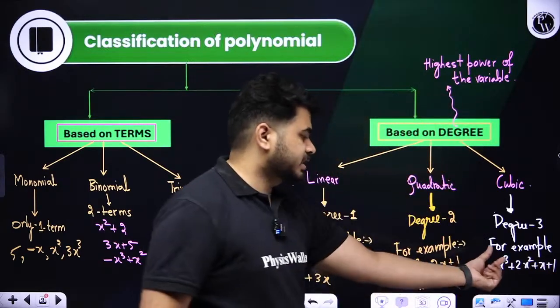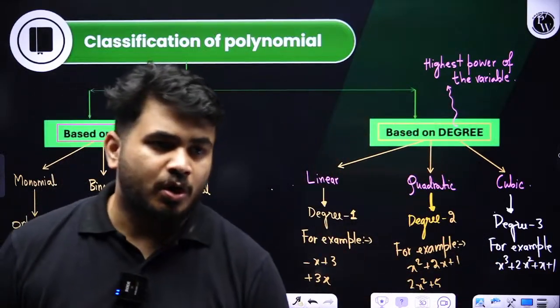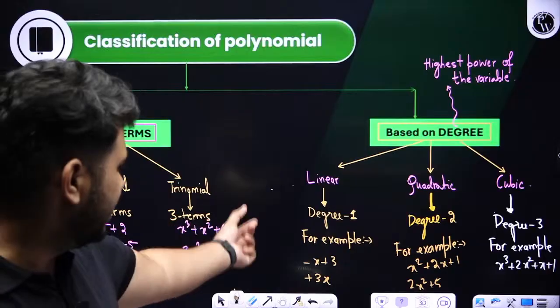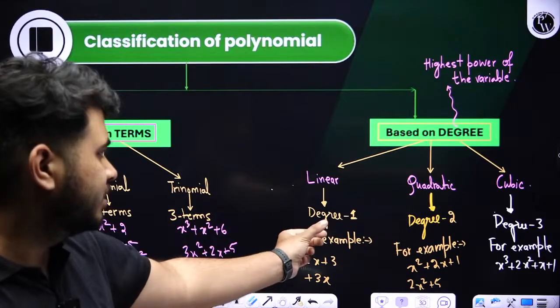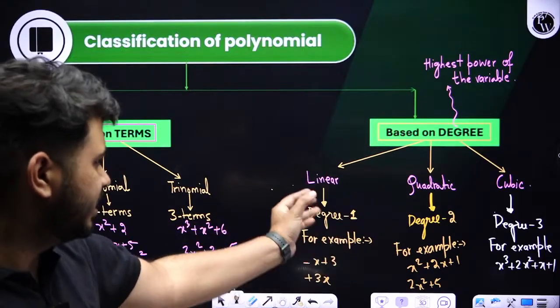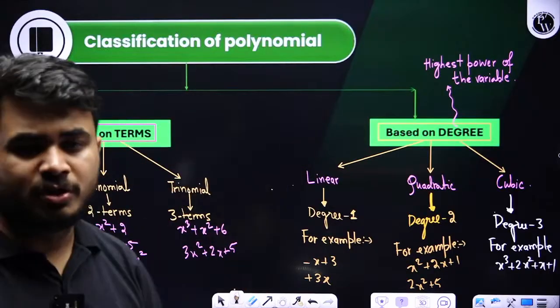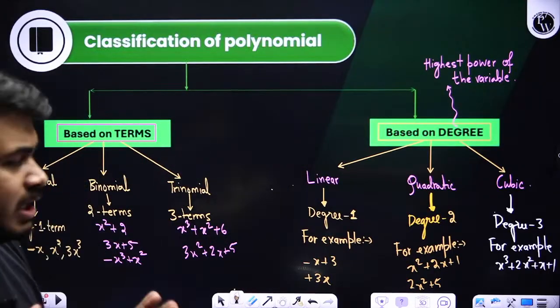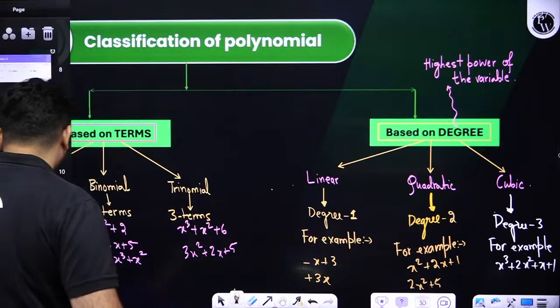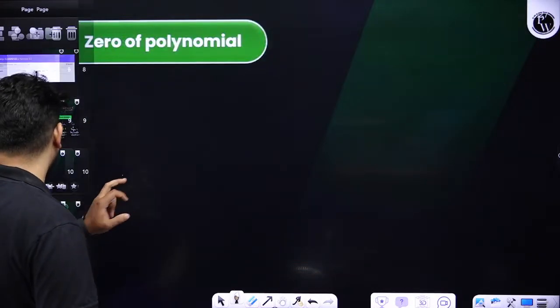Okay, so highest another 3. Clear? So all such polynomials: in linear the degree is 1, in quadratic the degree is 2, in cubic the degree is 3. So based on number of terms and based on degree, the classification of polynomials is done over here. Is that clear? Now next we'll go to another definition.